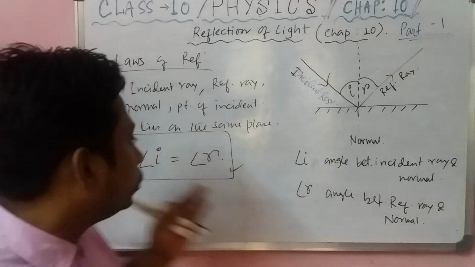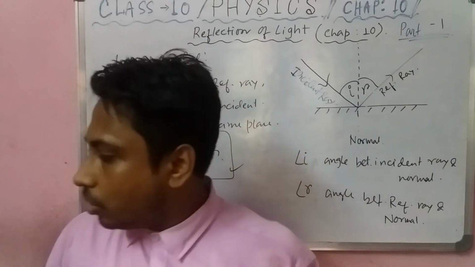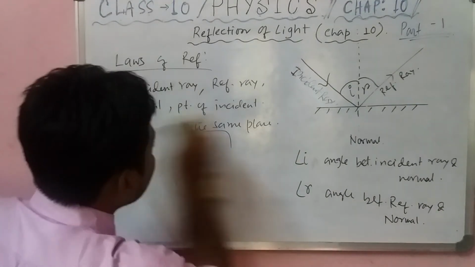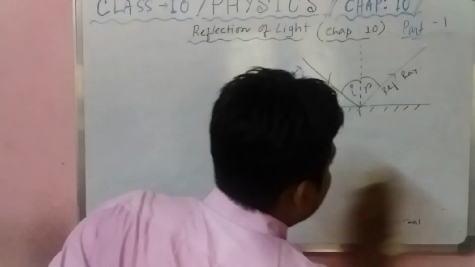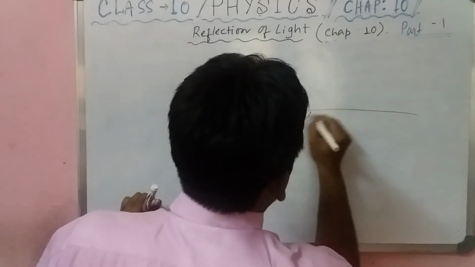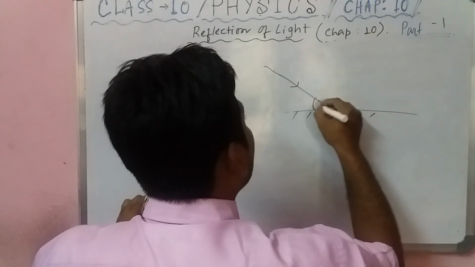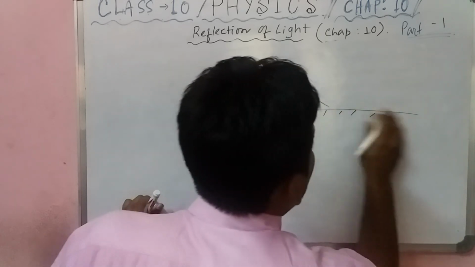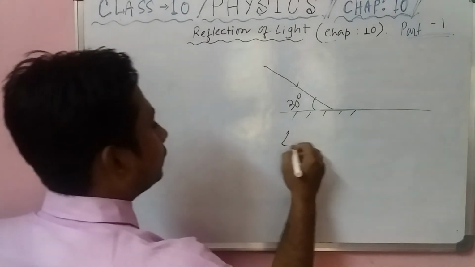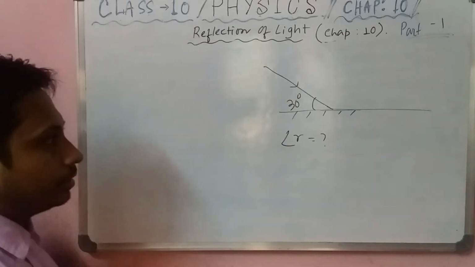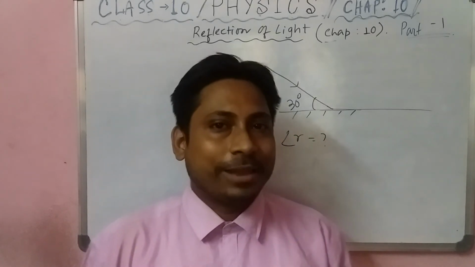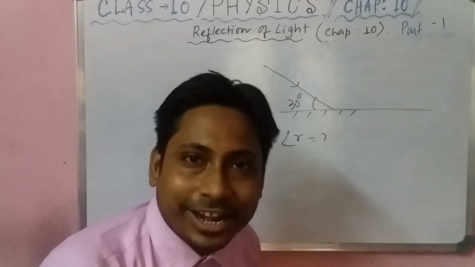Students, you just pause the video and write the whole thing. 1, 2, 3. Done. Okay, now listen. You can draw this for a numerical. Suppose there is a mirror, and a ray is incident on it at an angle of 30. Now you tell me what is the angle of reflection?